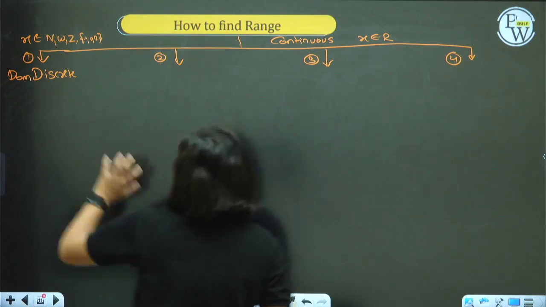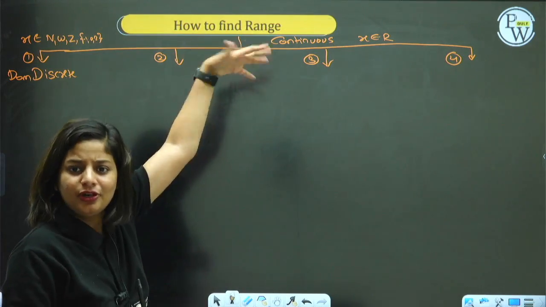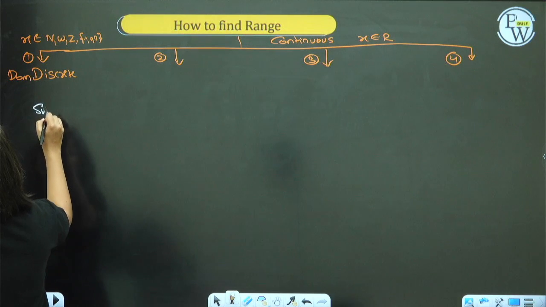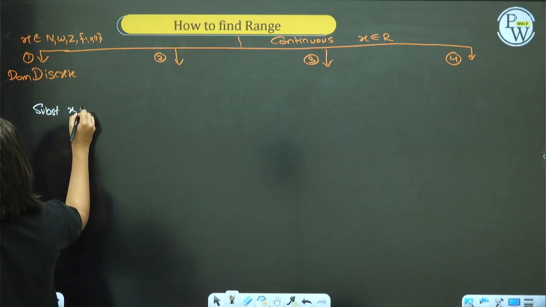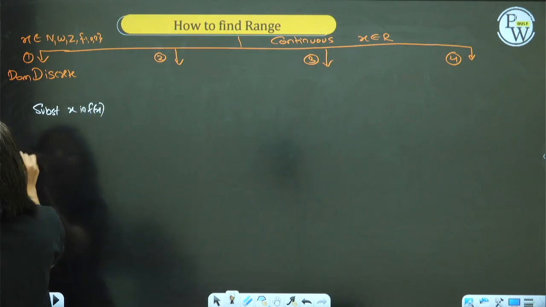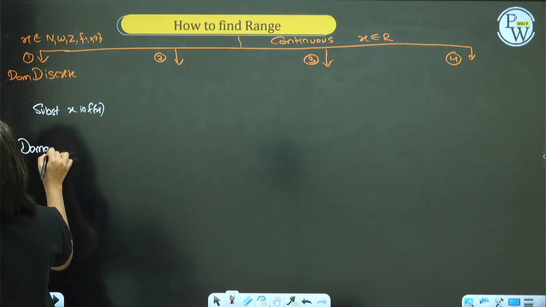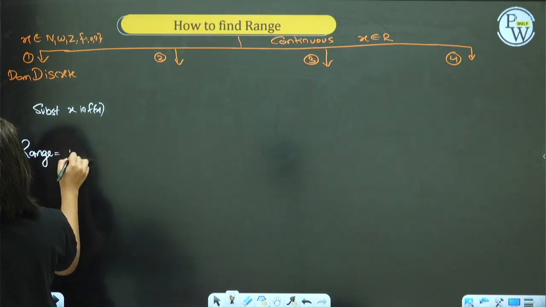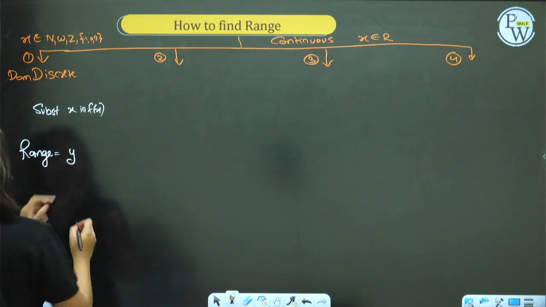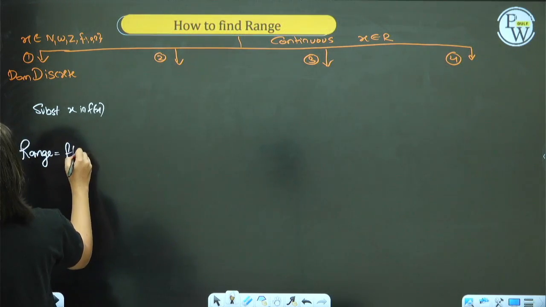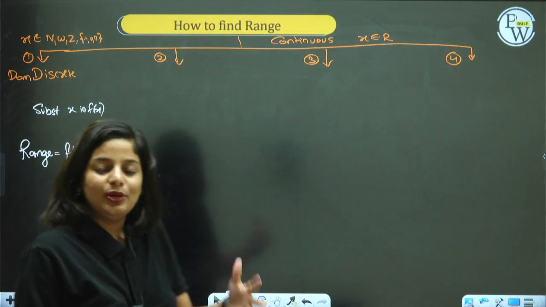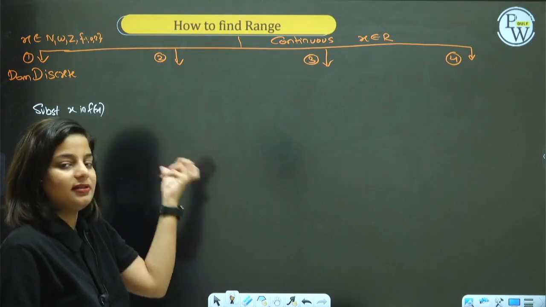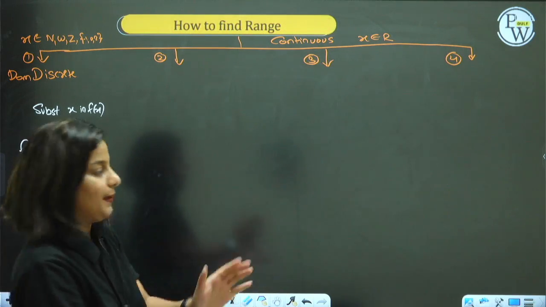Second, third, fourth is for continuous, and the first method is when you have discrete inputs. When you have a discrete input, all you have to do is substitute the input and get the output. Substitute x in f of x, and the range is nothing but your y. Whatever f of x you get, that is the range. Y is f of x. Got it? Perfect. So the first method is simple: substitute the x, get the y.